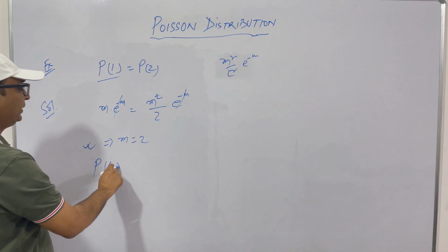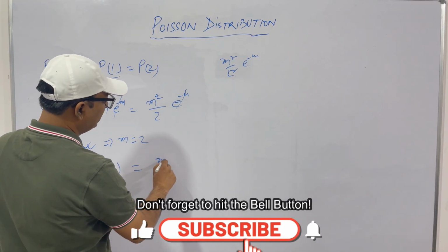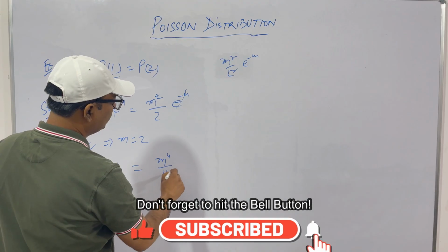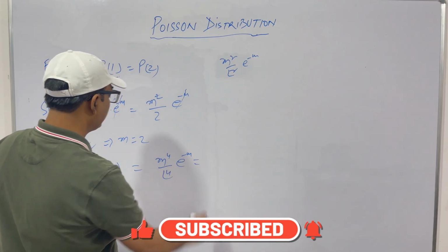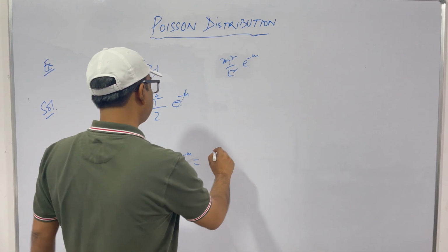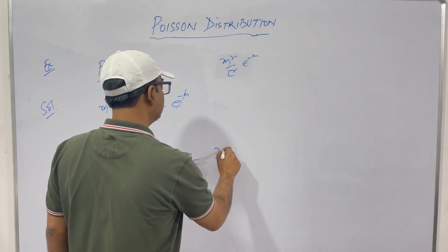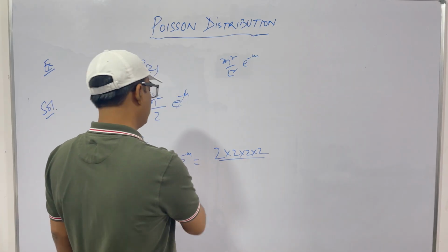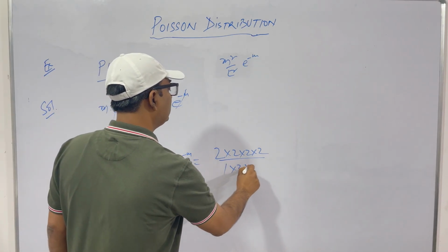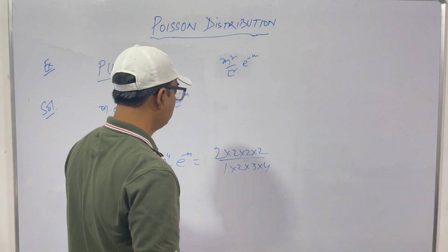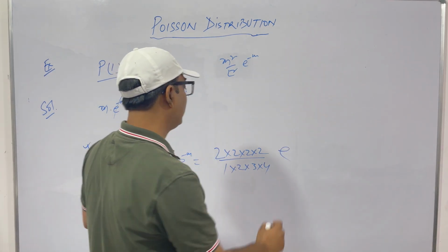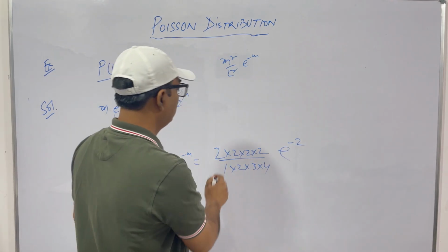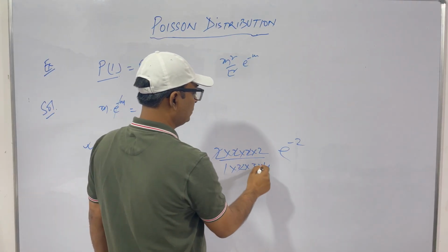Then we have to find P4. What is P4? M to the power 4 by factorial 4 e to the power minus M. M is 2, so 2 to the power 4 by factorial 4, that is 1, 2, 3, 4, e to the power minus 2. 1 cancels, 2 cancels.